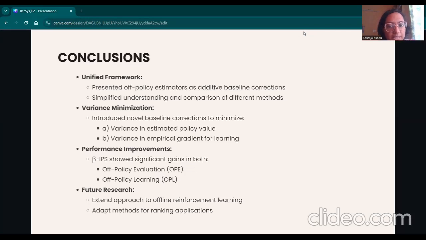In summary, the additive baseline corrected off-policy estimator unifies all the other off-policy estimators like traditional IPS, SNIPS, or doubly robust estimators. And the proposed value of the optimal beta can reduce the variance in the estimated policy as well as the empirical gradient. The experimental results show that beta IPS surpasses the performance of the other off-policy estimators in terms of off-policy evaluation and learning both. The future work suggested by this paper is to extend the approach to offline reinforcement learning, and they also want to adopt this method for ranking applications.